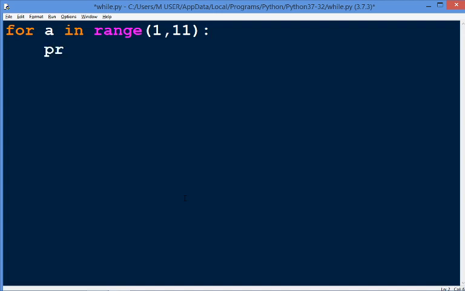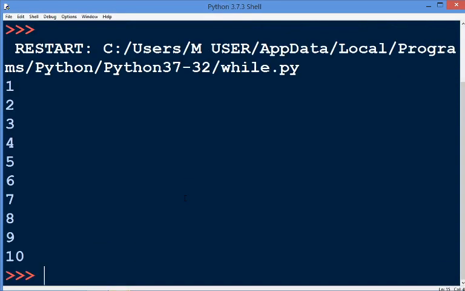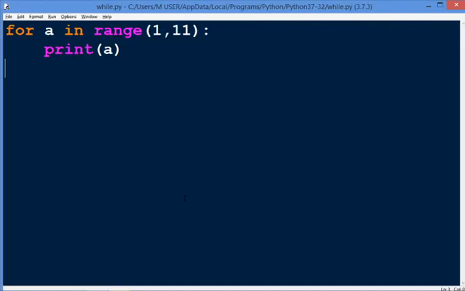Then we will print the value of a. Now we will save and we will run. We will get our result, that is values from 1 to 10. Okay. Now if you want to print the same number series, that is 1 to 10, using a while loop, then how can we write the syntax for this?